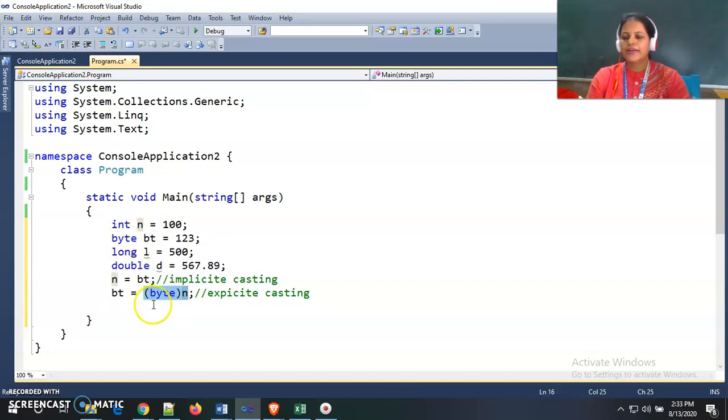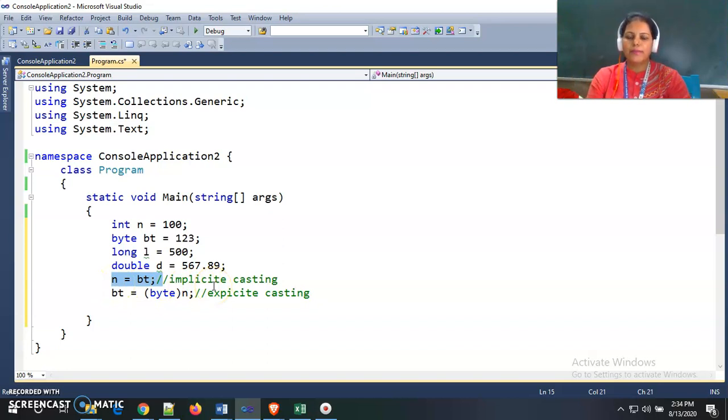So this is the explicit casting. Means we forcefully need to convert the value and then assign it to that particular variable. But here there is no need for any conversion; we need not forcefully convert that byte value to int value.